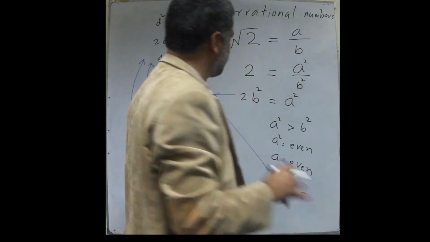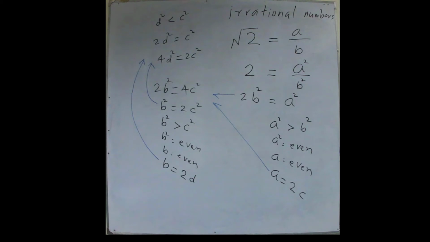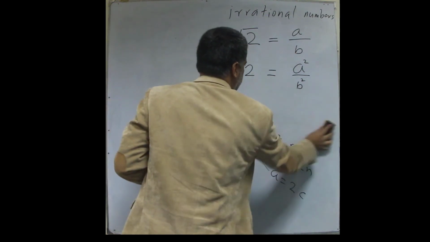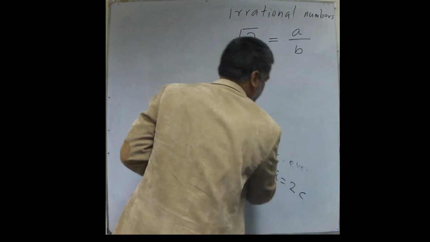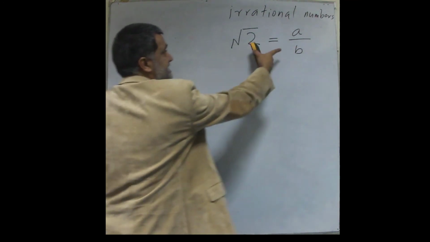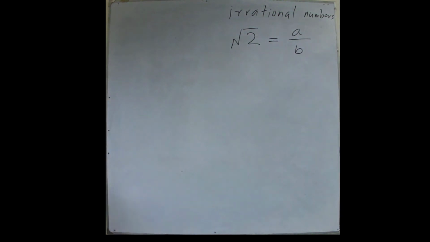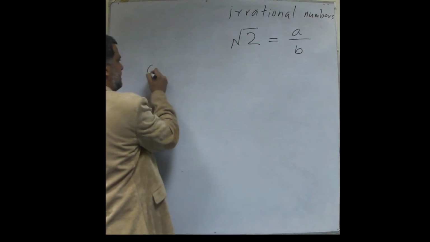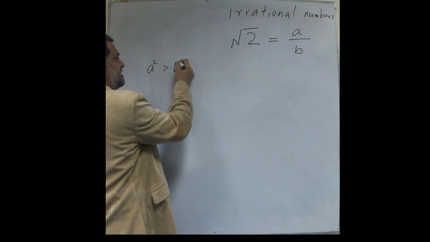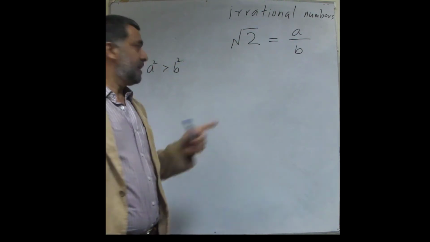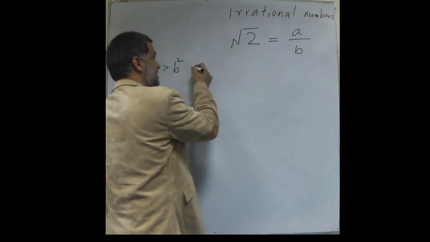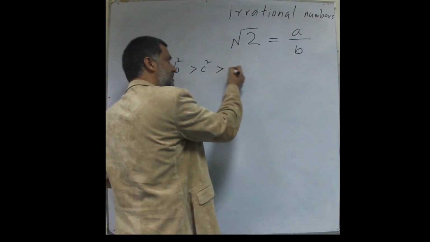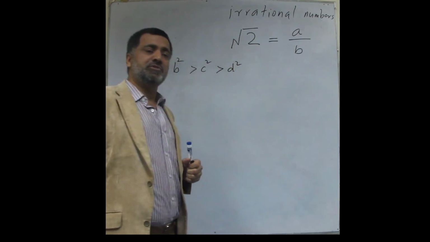So if I now get rid of all this clutter, the conclusion I can draw from this assertion is that if this is true, then it must be true that a squared is greater than b squared, and b squared must be greater than some other square, and that must be greater than d squared, and so on.